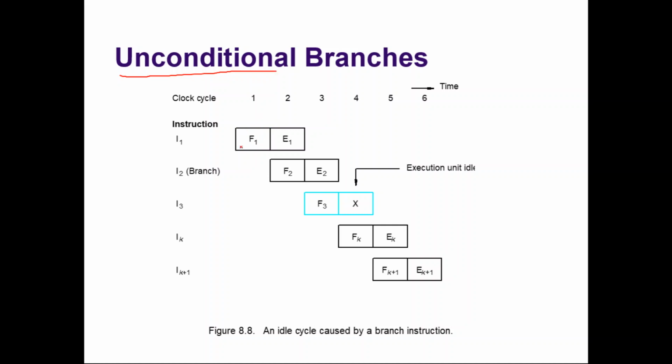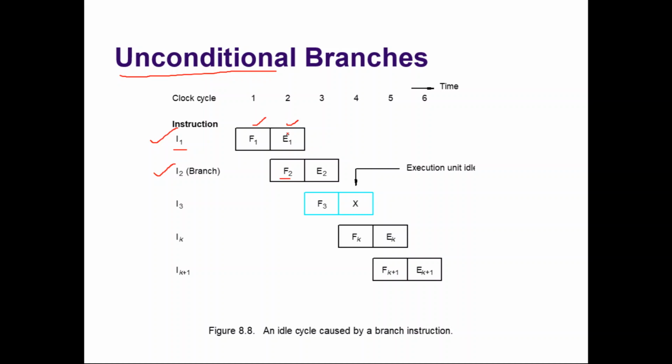That is, the pipeline has only two stages, fetch and execute stage. So during clock cycle 1, instruction 1 is fetched during clock cycle 1 and it is executed during clock cycle 2. Instruction 2 is a branch instruction, but the processor does not know prior that it is a branch instruction. It is fetched during clock cycle 2.